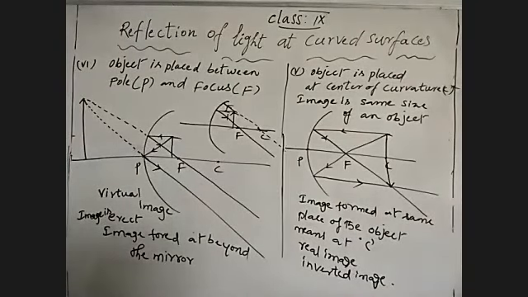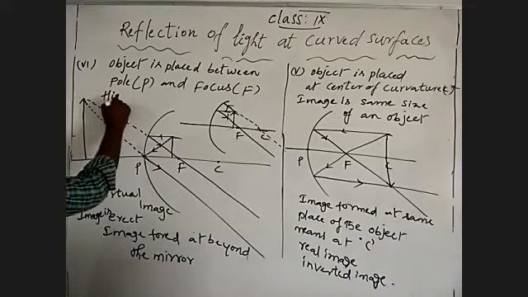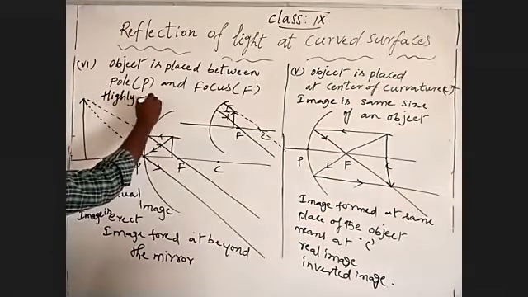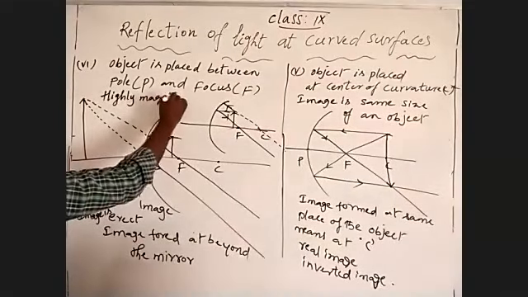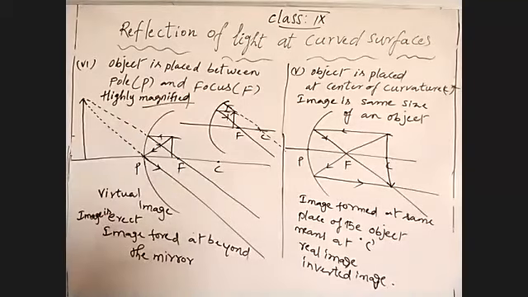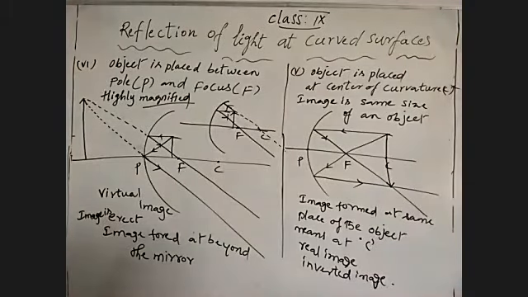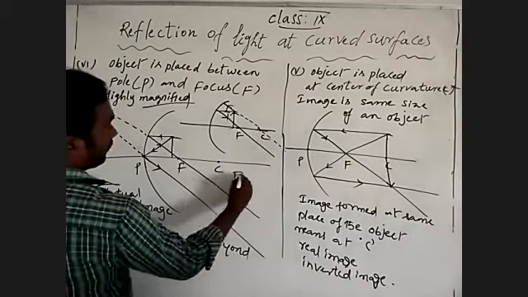Beyond the mirror. Okay. Now the character of the image is highly magnified, large size. This is a very important drawing in our day-to-day life because of the